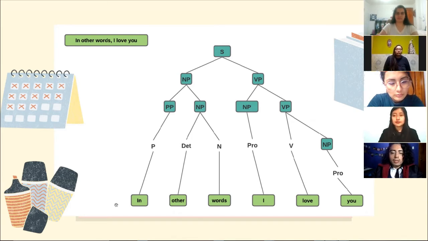On the other hand, we have the verb phrase, which is divided in two levels more: the noun phrase and the verb phrase. In the noun phrase, we have the pronoun, which is the word I, and the verb phrase has a verb that is love, and finally the noun phrase has a pronoun, which is the word you, forming the sentence, in other words, I love you.